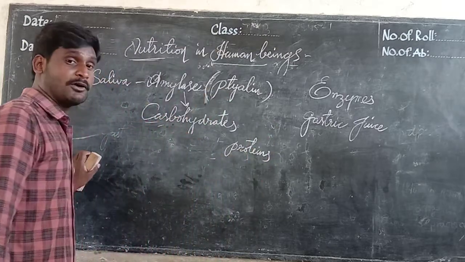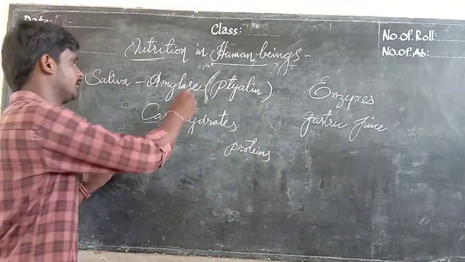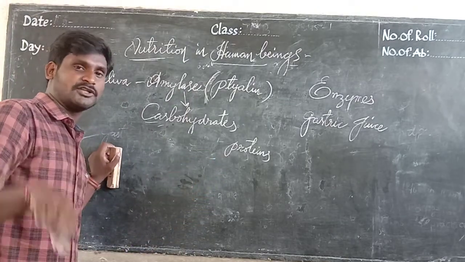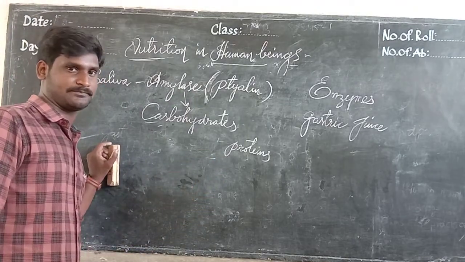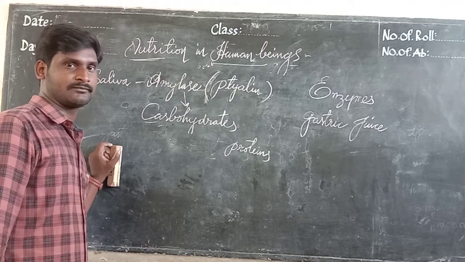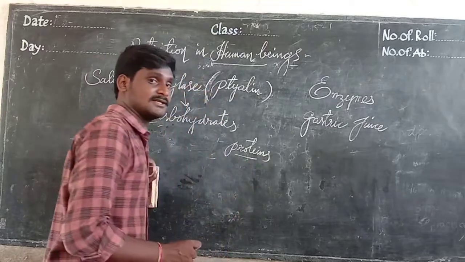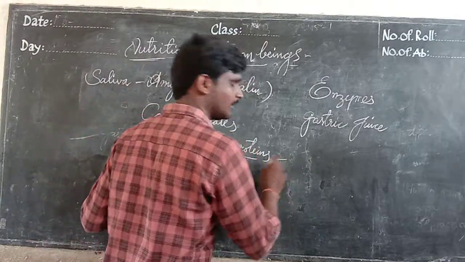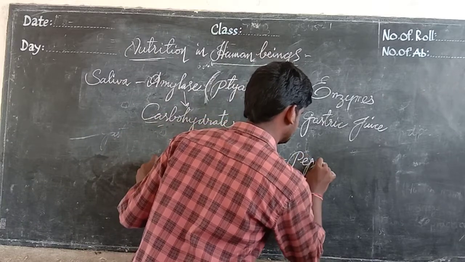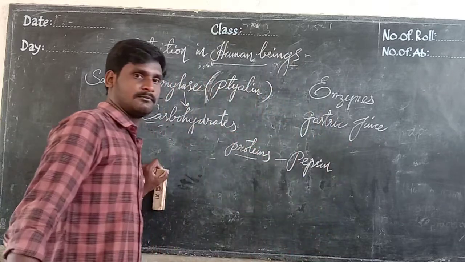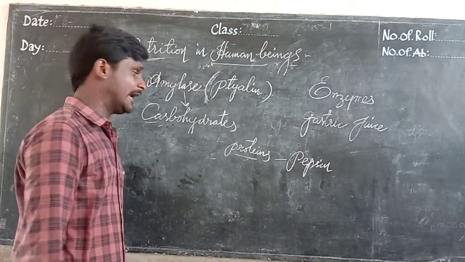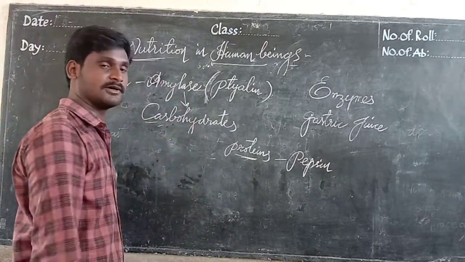In our food, proteins are present. Carbohydrate digestion is completed. Next, the protein should be digested in the next step. The proteins are going to be digested by the enzyme called pepsin. The enzyme pepsin helps to digest the protein in the stomach.